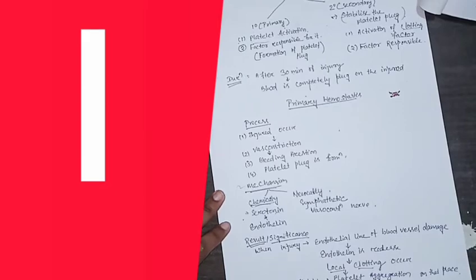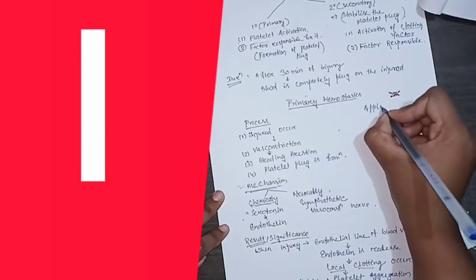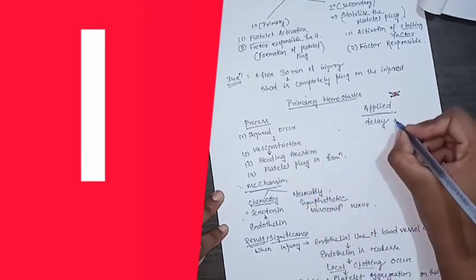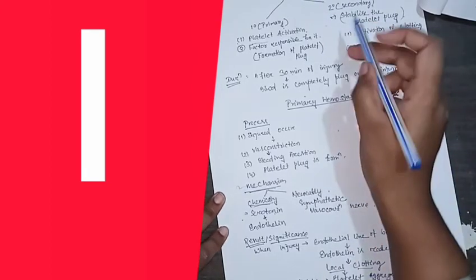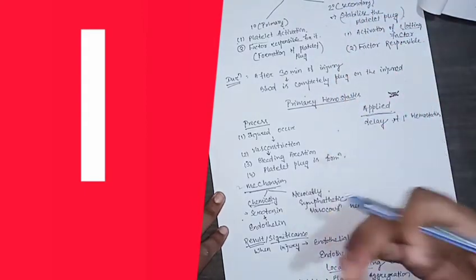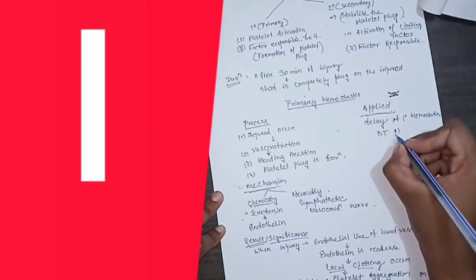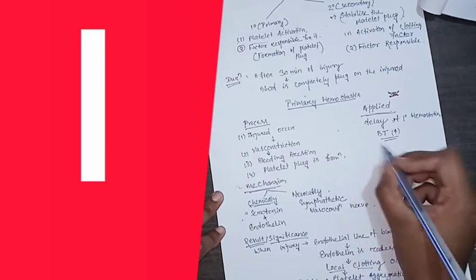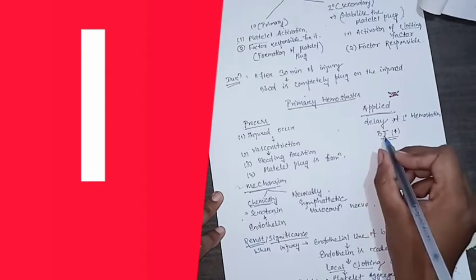Now the applied part: if this does not happen, what clinical conditions occur in our body? In the applied part we mainly discuss the delay of primary hemostasis. What happens? Generally, bleeding is not arrested. Bleeding becomes more and more, which means bleeding time increases. What is bleeding time? It is the time from the primary hemostasis to the arrest of a bleed.